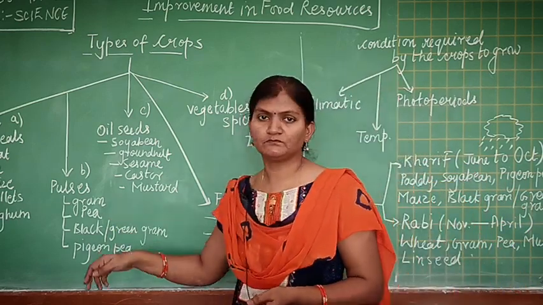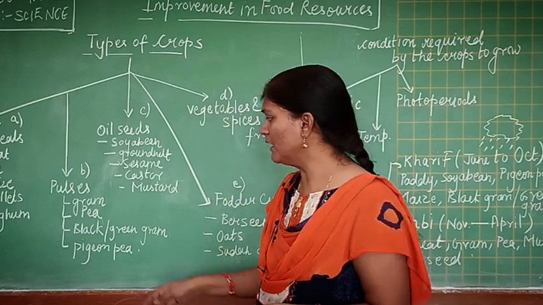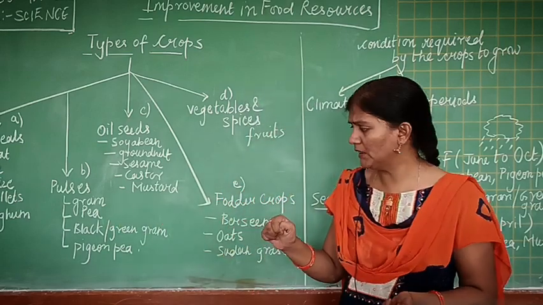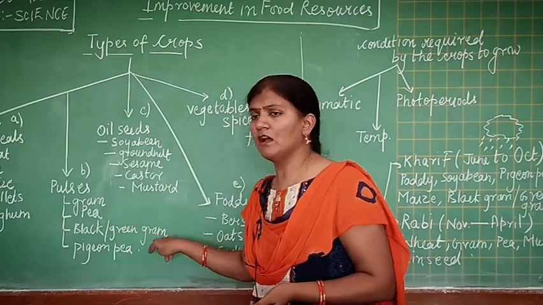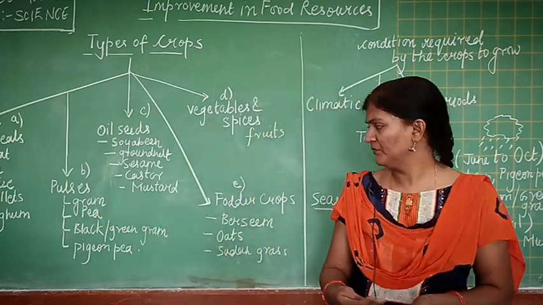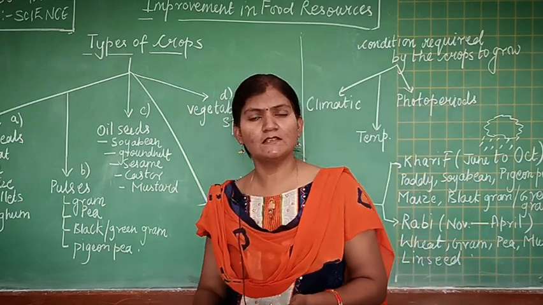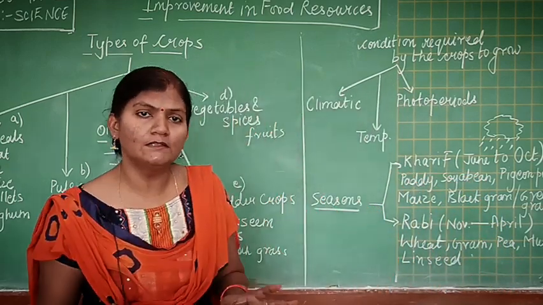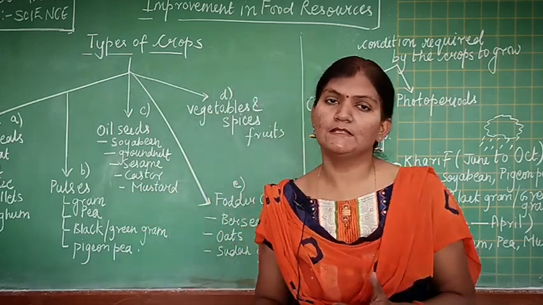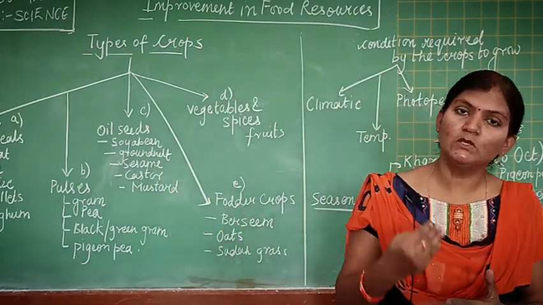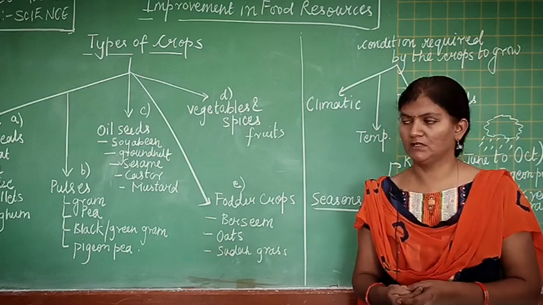So we'll see what are the examples of pulses. Like gram. Gram means chana. Then pea means matar in Hindi. Then black gram, kali urad, green gram, moong ki dal. Then pigeon pea, that is your arhar ki dal. So all the dals, they come under which category? They come under pulses, and the basic nutrient in this is protein.